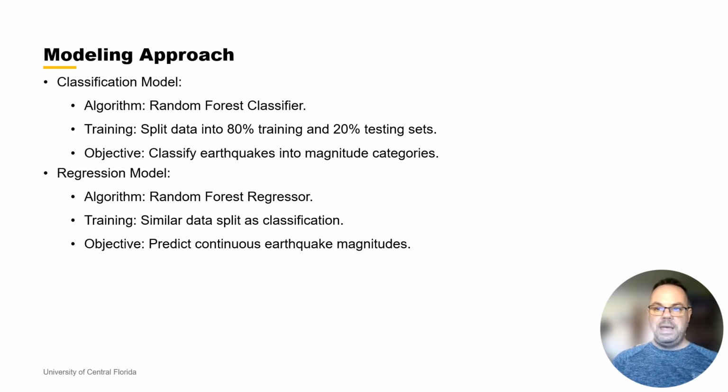I implemented 2 main machine learning models in this project. The first was a random forest classifier, which aimed to classify earthquakes into their respective magnitude categories. The training process involved splitting the data set into an 80% training set and a 20% testing set, training the classifier on the training data and evaluating it on the testing set data. The second model was a random forest regressor, intended to predict the continuous magnitude values of the earthquakes. The same data split was used for consistency. Both models leveraged the selected features and trained to capture the underlying patterns in the seismic data. The random forest algorithm was chosen for its robustness and ability to handle nonlinear relationships.